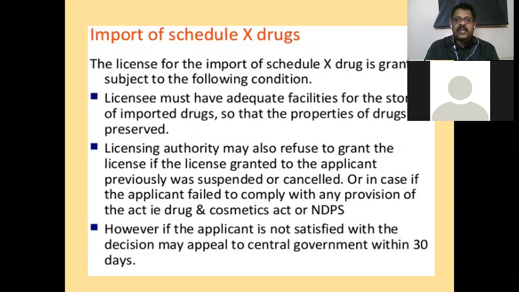However, if the applicant is not satisfied with the decision, they may appeal to the central government within 13 days. They can apply for review and they may submit new undertakings. Sometimes the government may permit them to continue the sale with the new license. Okay, with this